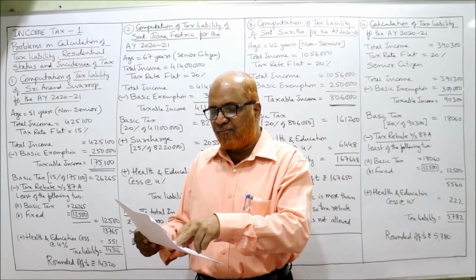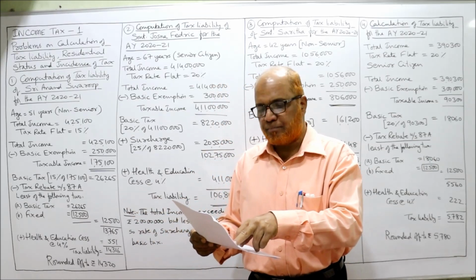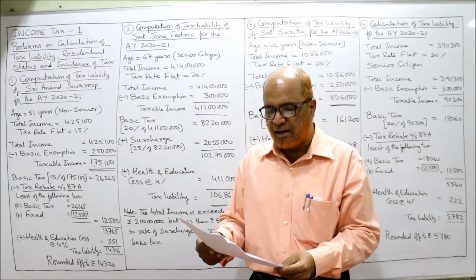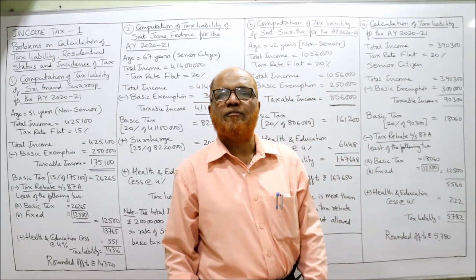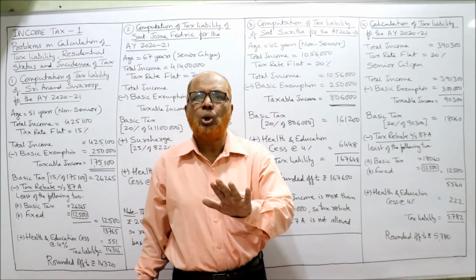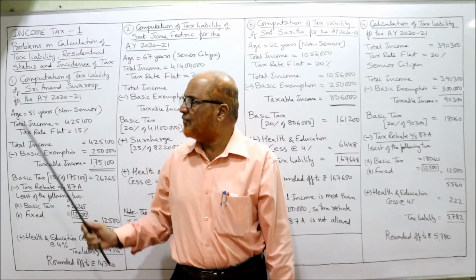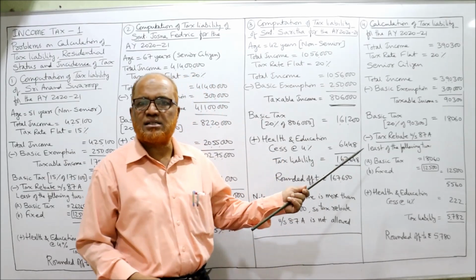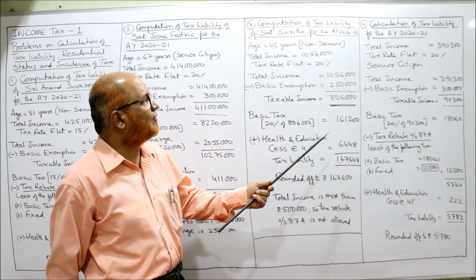Now, taxable on a flat rate basis. Calculate tax liability if the rate of tax is 20%. Exactly similar to the first one, but the only difference is no tax rebate. In the first case there is a tax rebate. Here there is no tax rebate because the total income is more than 5 lakh.